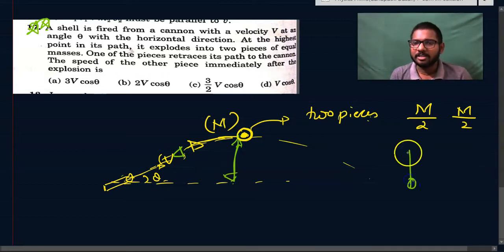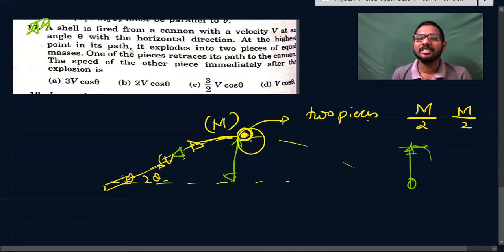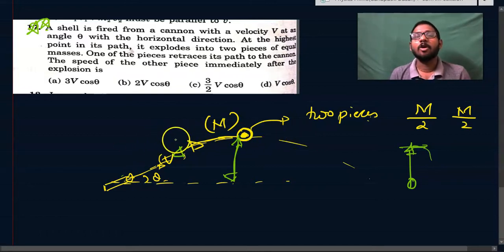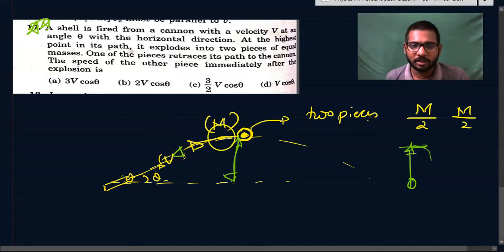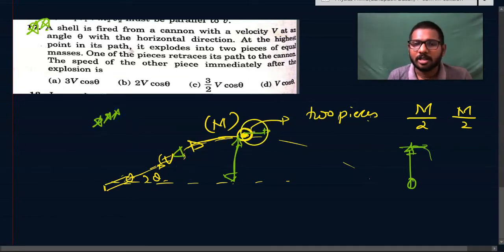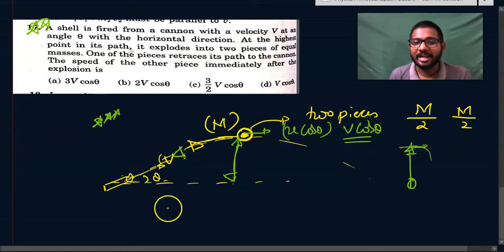Like a particle thrown upward, at the maximum height the vertical velocity is 0, but it will have a horizontal velocity which is constant throughout the motion, because there is no acceleration in the direction of horizontal motion. This is also a very important fundamental point when you are solving projectile motion. What is the velocity of the entire system at the maximum height? That will be u cos theta, or here according to the question, v cos theta. So the entire system's linear momentum at that point will be capital M into v cos theta.